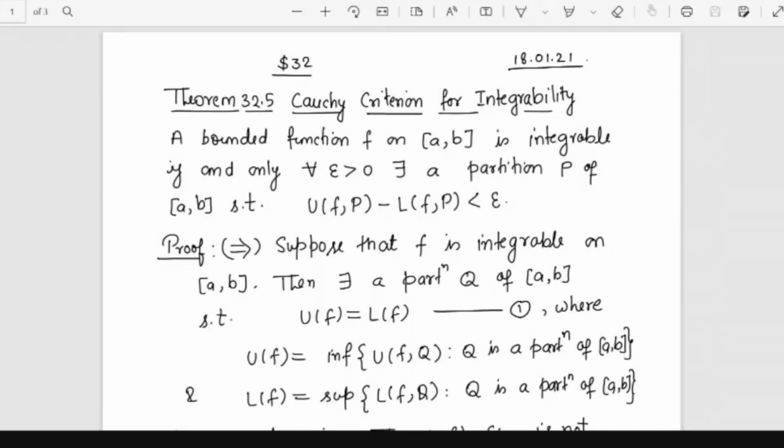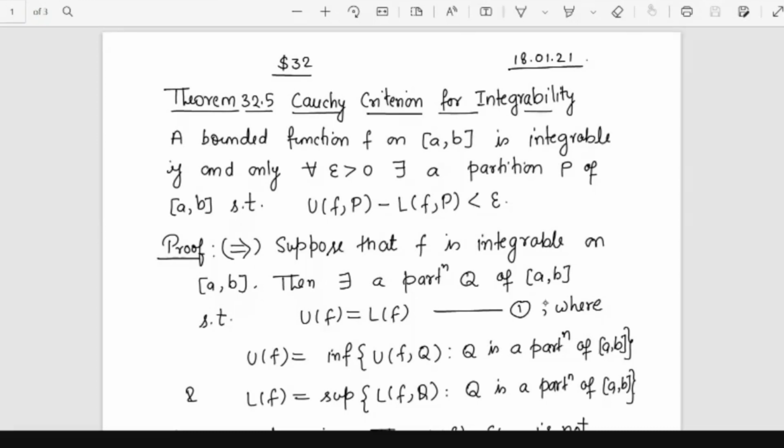So we have seen Darboux integrability and the Darboux integral, how we define the Darboux integral. First of all, we define Darboux upper sum, Darboux lower sum, then the Darboux integral exists, why? Because the Darboux upper integral and Darboux lower integral exist. Based on the previous knowledge of real analysis, by using the completeness property, we saw the existence of all these lower integrals and upper integrals.